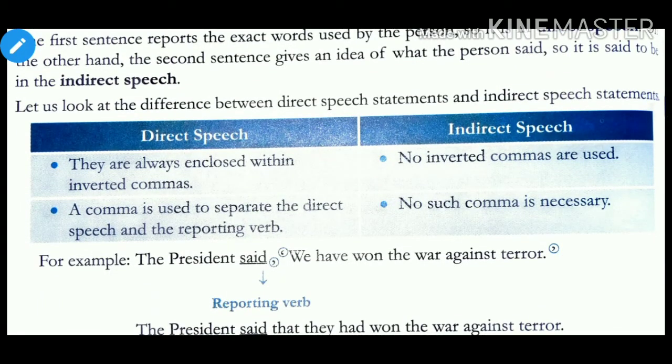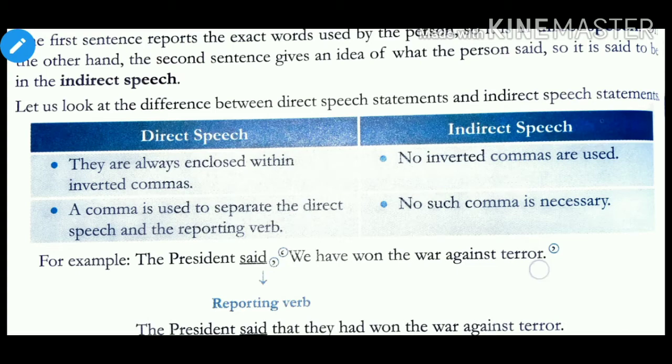Direct speech is always enclosed within inverted commas, and indirect speech is not enclosed in inverted commas. So, inverted commas have been replaced by which word when we change the direct speech into indirect speech? Yes, inverted commas have been replaced by the word that when we convert a direct speech into indirect speech. Next point is, a comma is used to separate the direct speech and reporting verb. And in indirect speech what happens? There is no such usage of comma in indirect speech.